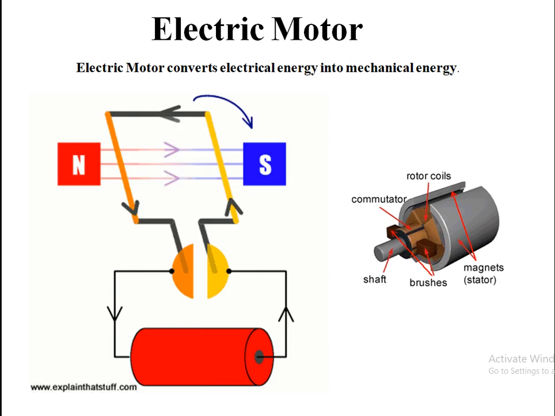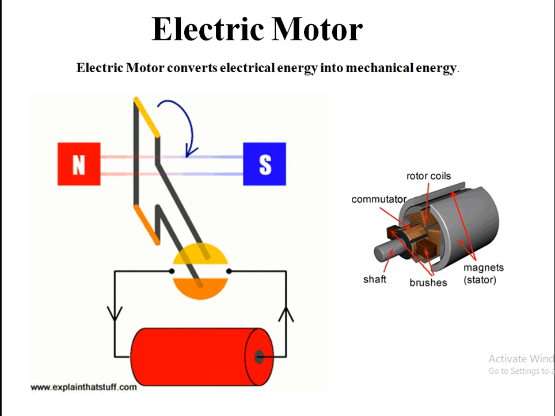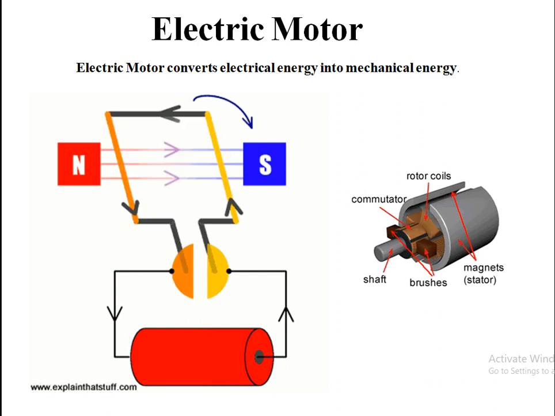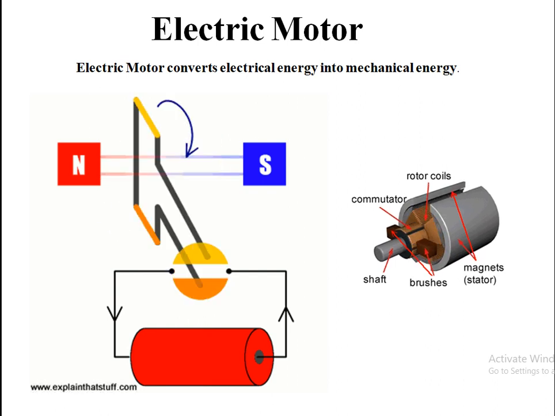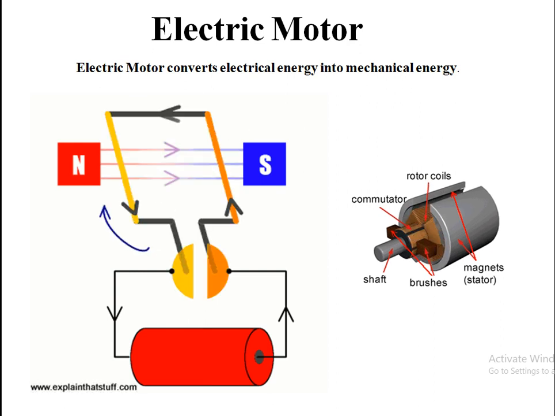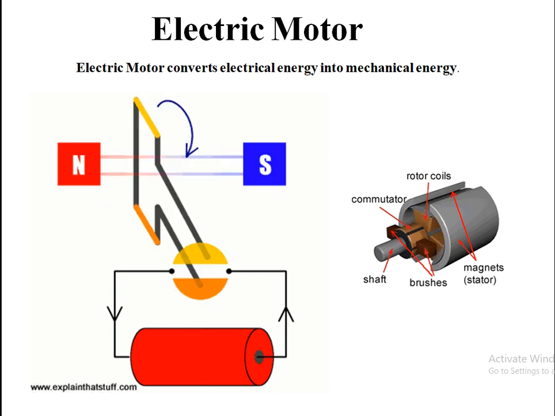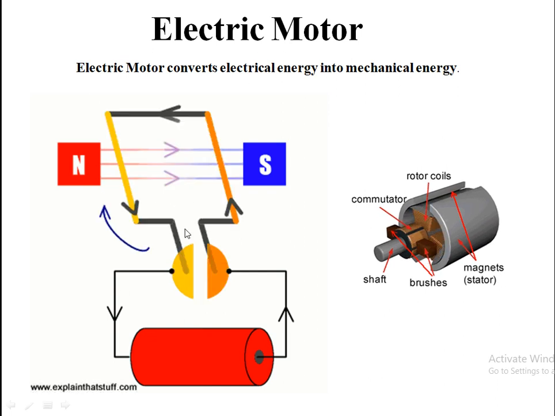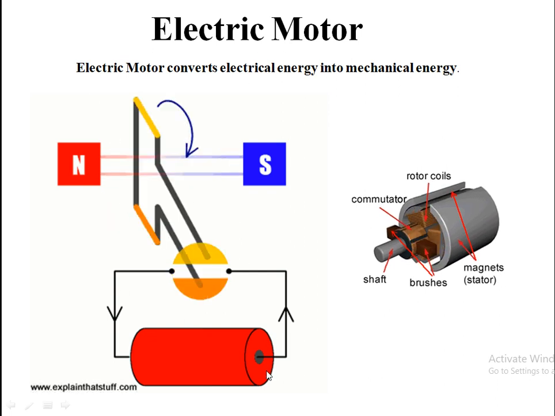In our day-to-day life, we generally see electrical appliances like electric fan and cooler. These are examples of electric motors, and these are AC motors. How does that motion actually happen? This is a simplified diagram you can see here. Electric current is applied here.